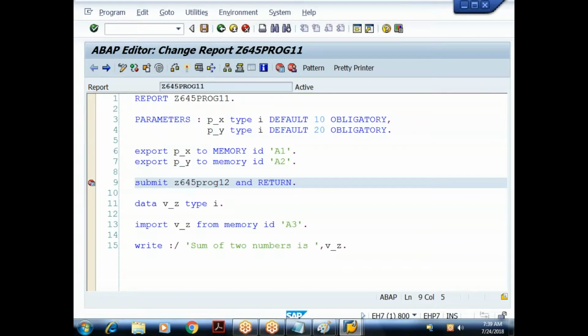Not only here, in many places going forward, the standard programs get executed without our knowledge, because the logic behind those statements might be written in some standard program. So SAP has to execute that logic. For that reason, it will call the standard code internally.